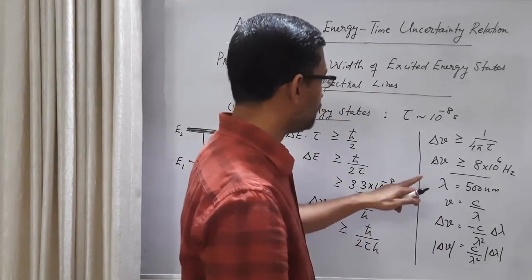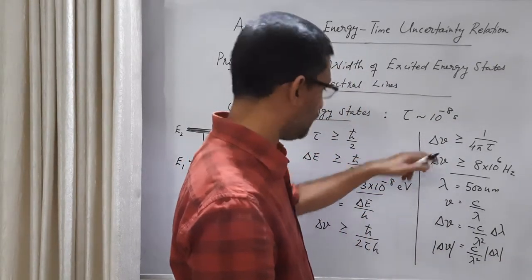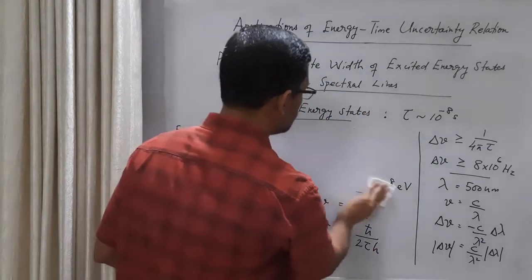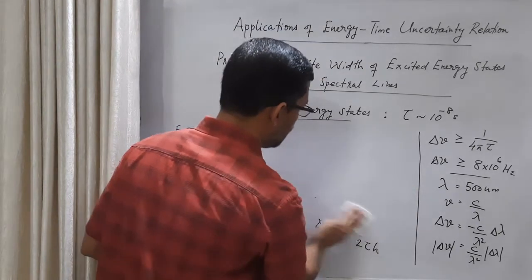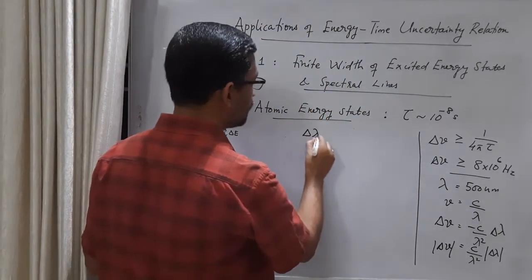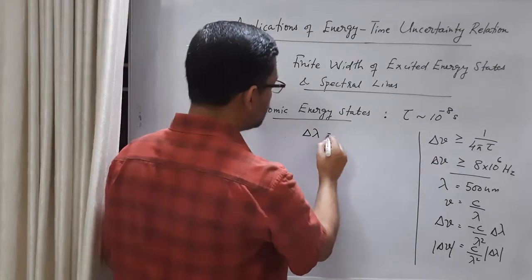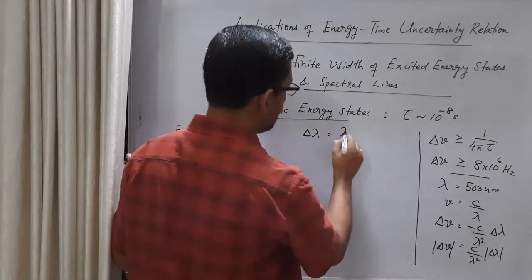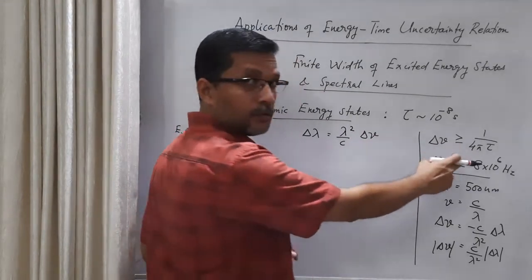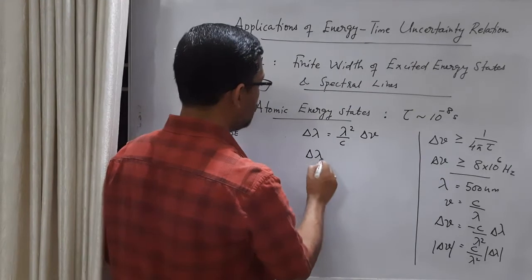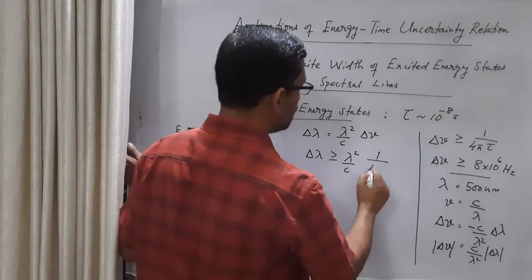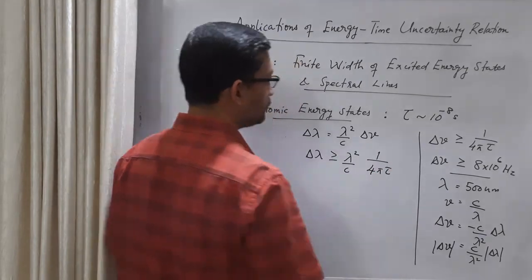Let us go back to this formula, and we can get an expression for delta lambda. I am dropping the magnitude symbol. Delta lambda is equal to lambda square by c into delta nu. But delta nu is greater than or equal to 1 by 4 pi tau. So delta lambda is greater than or equal to lambda square by c into 1 by 4 pi tau.